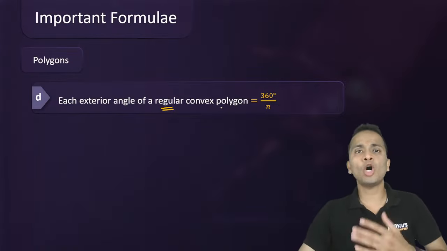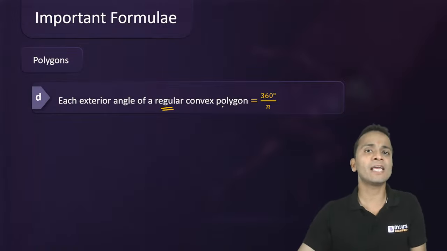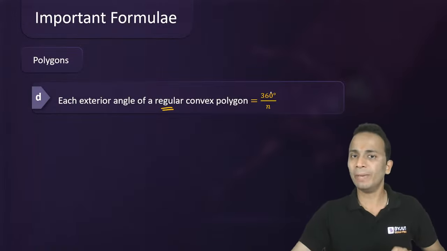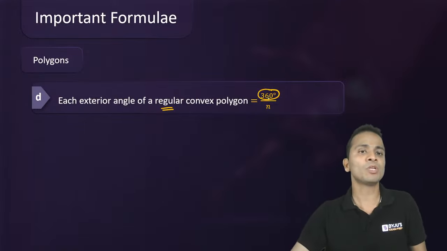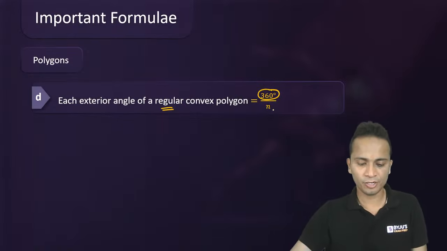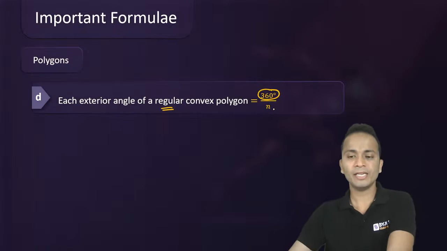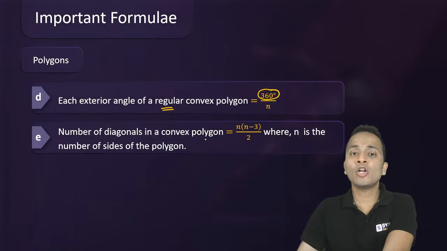is a regular polygon, all interior angles will be equal and hence all exterior angles will also be equal. Now the sum of all exterior angles was 360 degrees. So the measure of each angle will be 360 divided by n. All right. Now moving ahead, next formula, number of diagonals in a convex polygon.